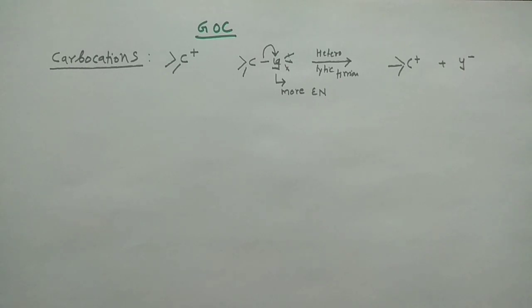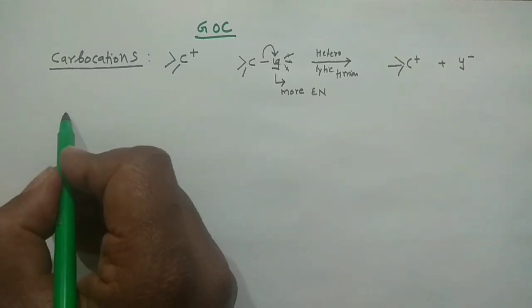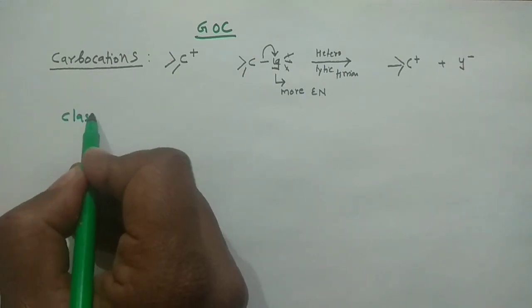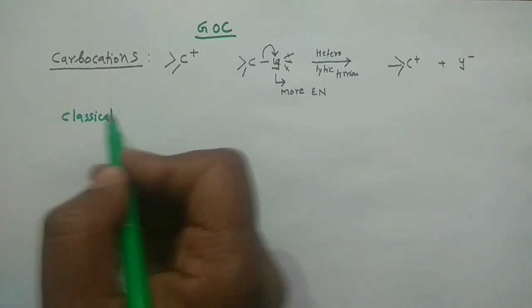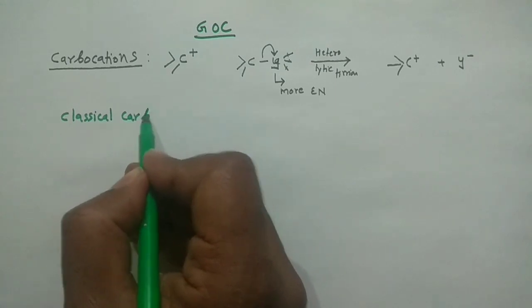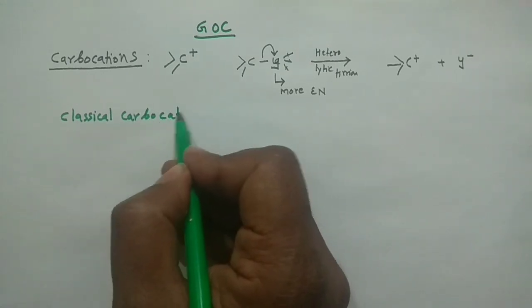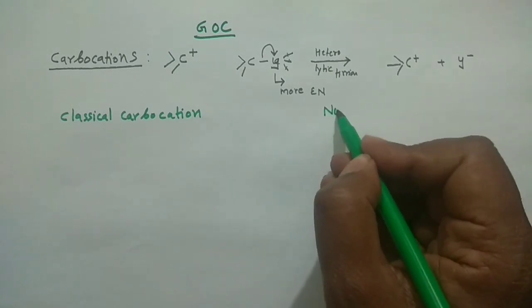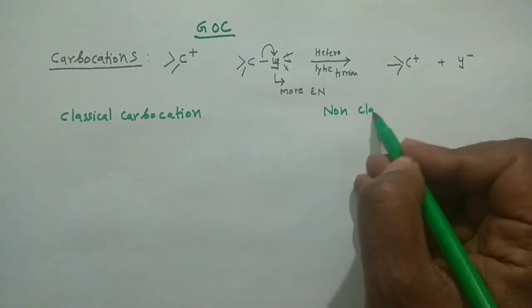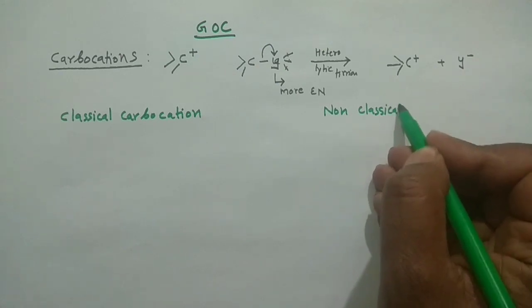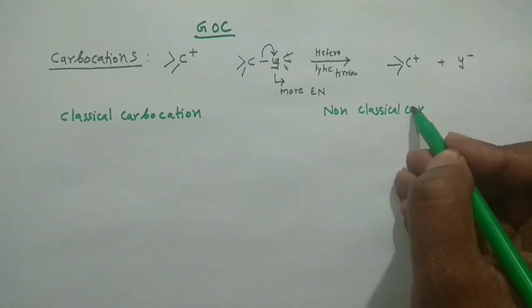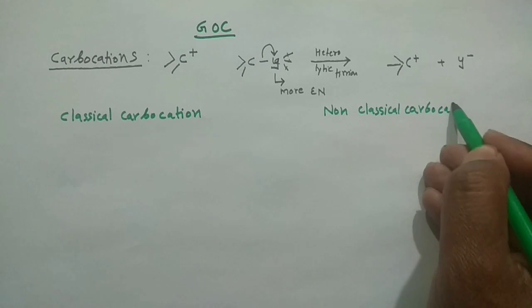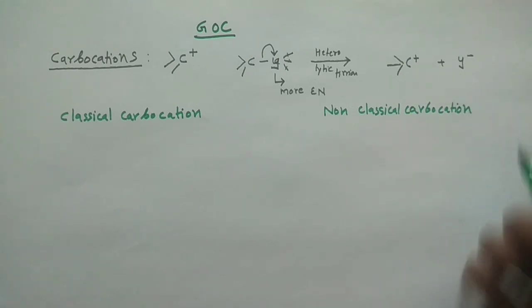Now the very important question, about which students have confusion all the time. If you do the broad classification of carbocations, then you will have the classical carbocation, and in the next part I can write non-classical carbocation. So what is the difference between the two, and how can we differentiate between them?